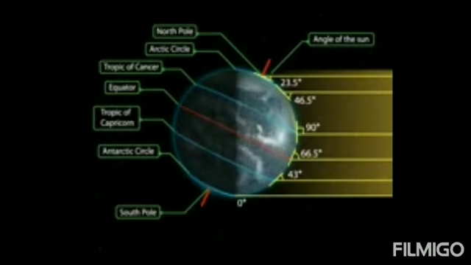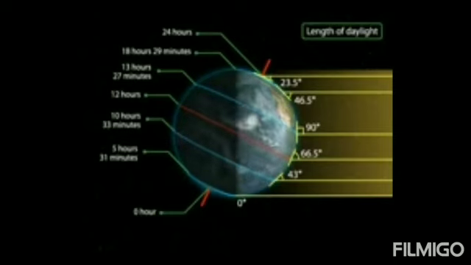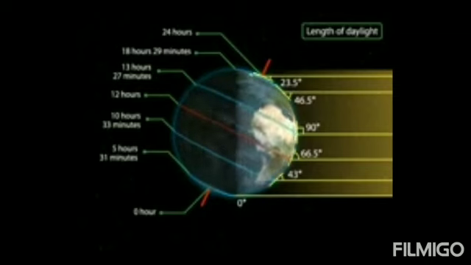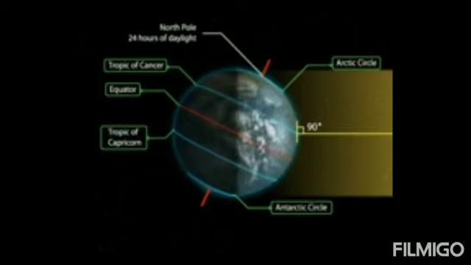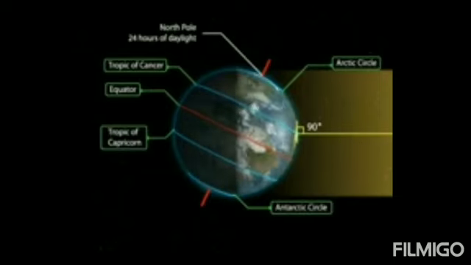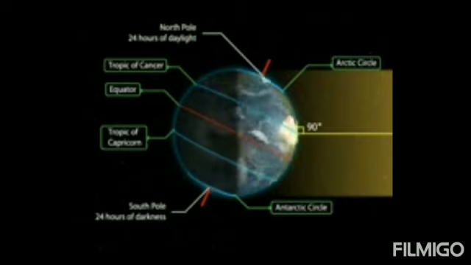Besides 24 hours of day, the Arctic Circle has 6 months of continuous daytime and the Antarctic Circle has 6 months of continuous night. The northern hemisphere and the north pole are inclined toward the sun, whereas the southern hemisphere and the south pole are inclined away from the sun.